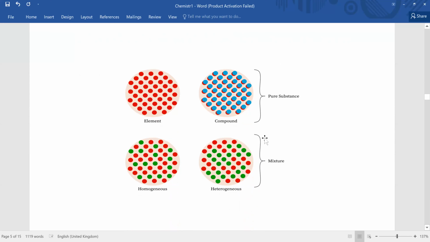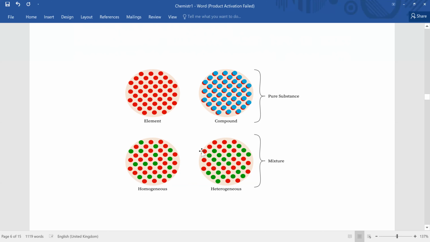You can see broadly here, these are the elements, made up of a single type of atom. Compounds are made up of a minimum of two elements or atoms. You can see the blue one and the red one, two different atoms. Homogeneous mixtures have this red one as one type of pure substance, green as another, and you can see they are uniformly distributed.